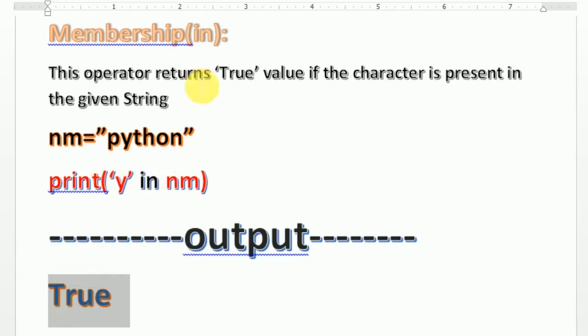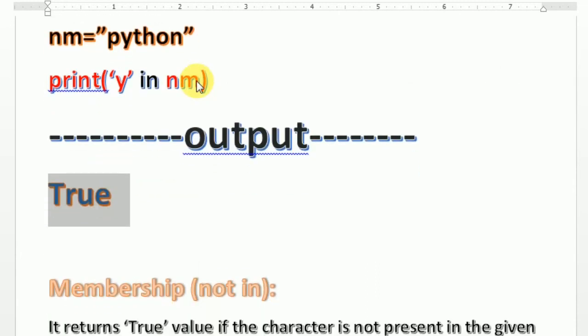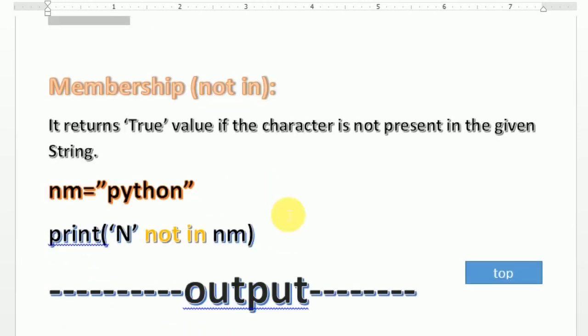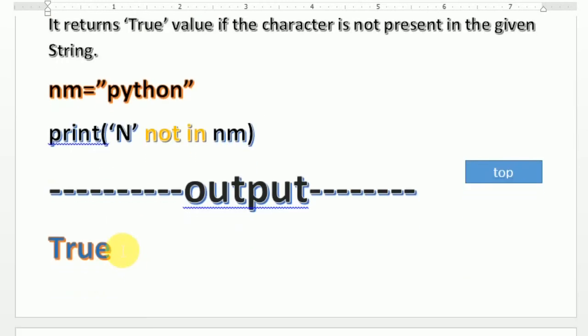The second thing is not in. Not in is the same thing, but it checks that the character does not exist. Now what I have done here: same line, nm is Python, print capital N not in nm. There is a small n in Python, but this is a capital N. So again it will display the result true. That means it does not exist inside Python.